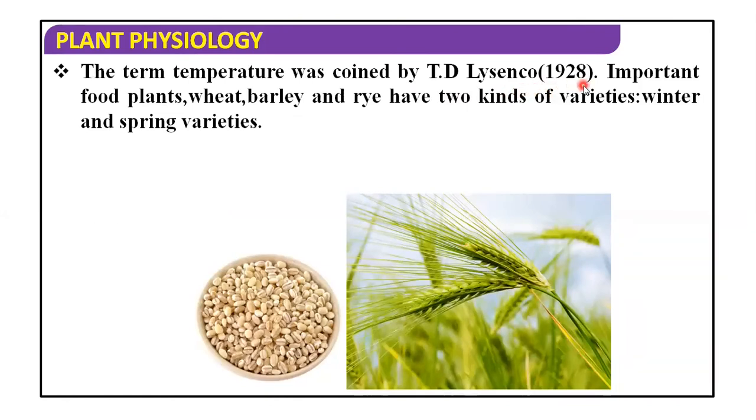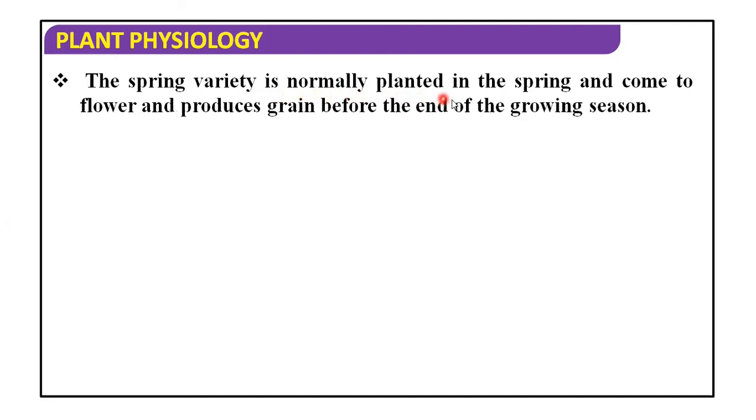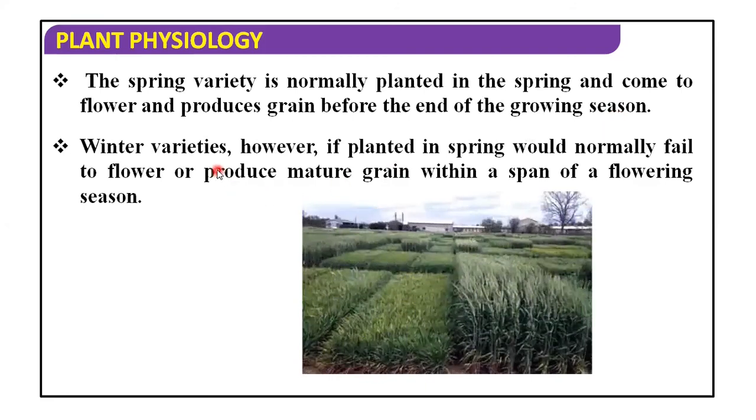Lysenko in 1928. Important food plants like wheat, barley and rye have two kinds of varieties, that is winter and spring varieties. Now, the spring variety is normally planted in spring and comes to flower and produces grain before the end of the growing season. But winter varieties, if planted in spring, would normally fail to flower or produce mature grain within the flowering season.